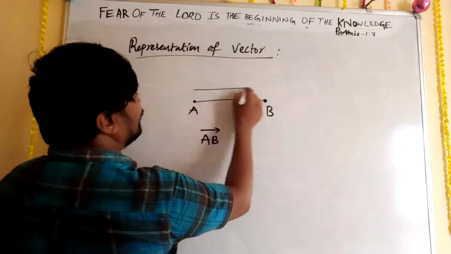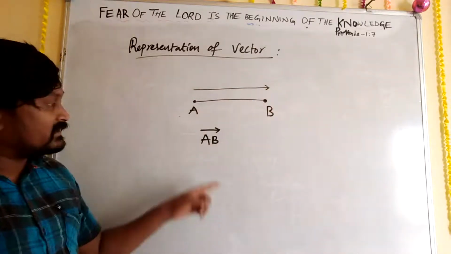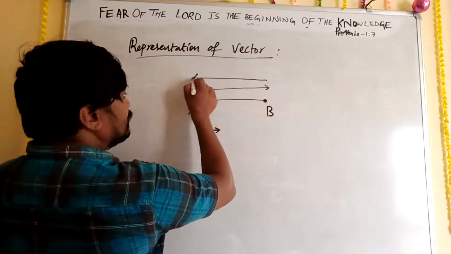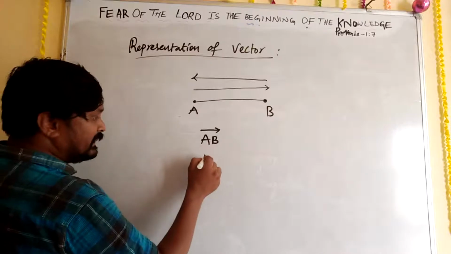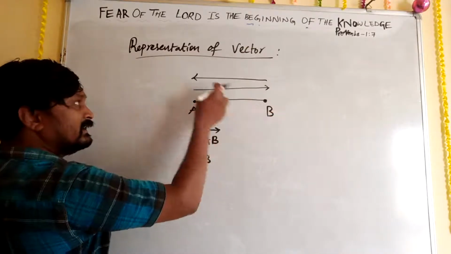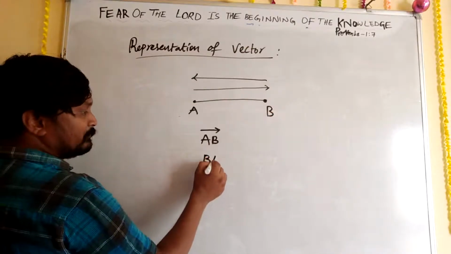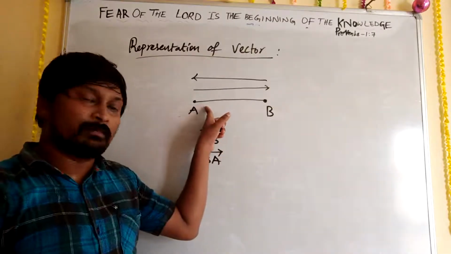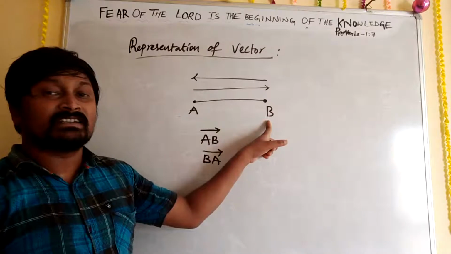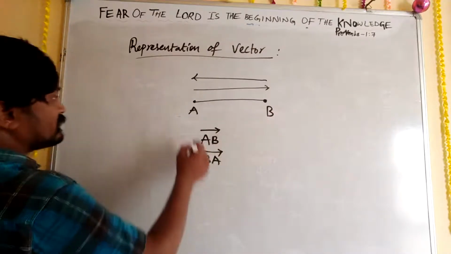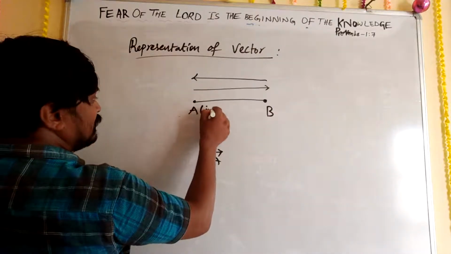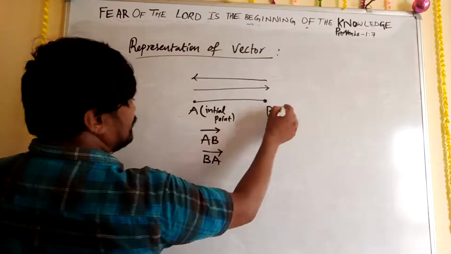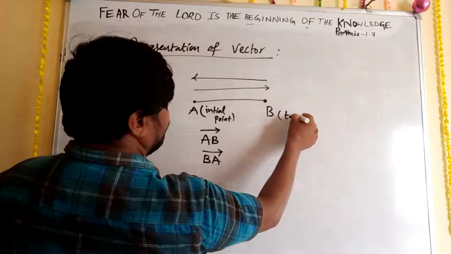If you take the direction this side, then that is called AB vector. If I take the direction this side, then we can write it as starting with B, ending with A. So BA vector. Here listen, A is called the initial point, and B is called the terminal point.